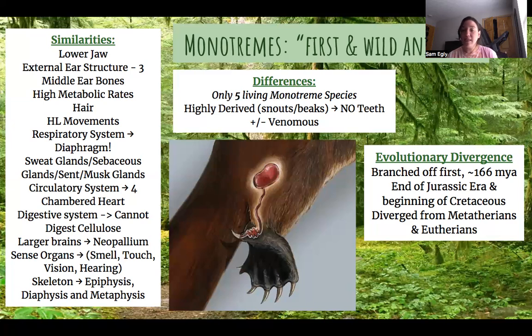snouts and beaks, and they have no teeth. Juveniles have teeth, but as they get older, they do lose them. And platypuses have hardened dermal tissues in lieu of teeth. And then another difference, platypuses are actually venomous, which I'll go over in a little bit in the later slides.